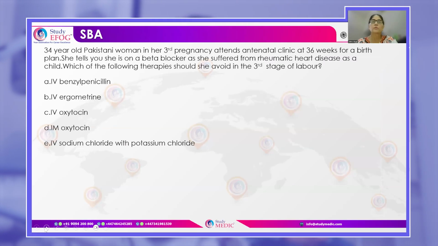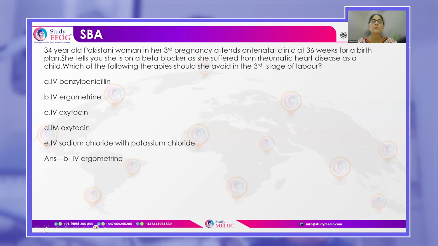Now you have this woman who has a cardiac disease, she says, and she has a rheumatic cardiac disease. And she is telling you that she has been told by her doctor back home that she should be avoiding one of these drugs in the third stage of labor. So benzylpenicillin, ergometrin, oxytocin, either IV or IM, or sodium chloride with potassium chloride.